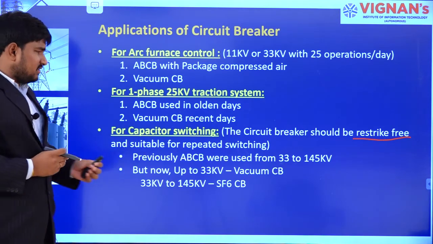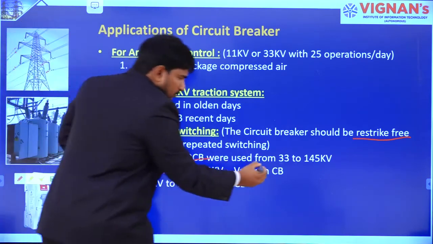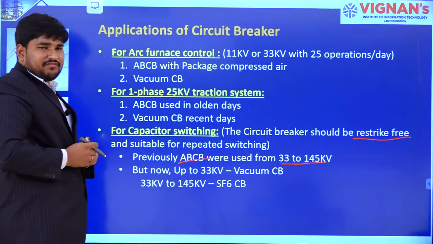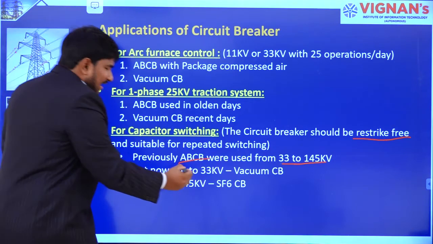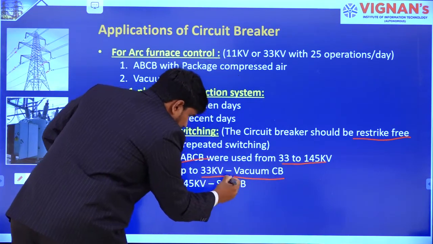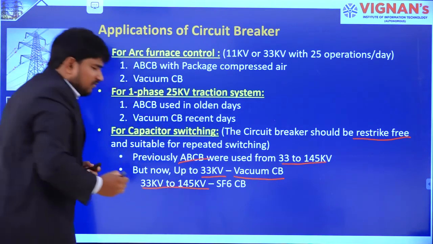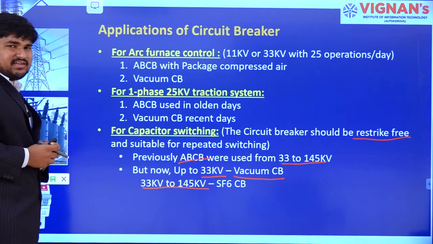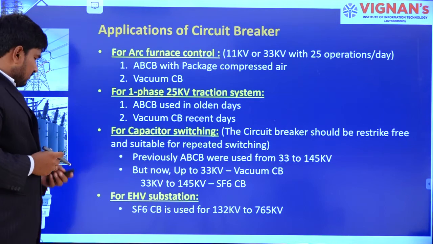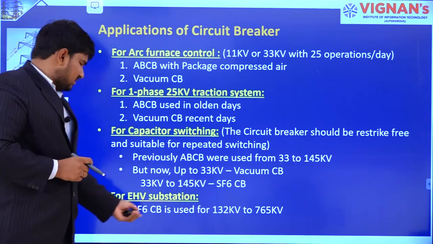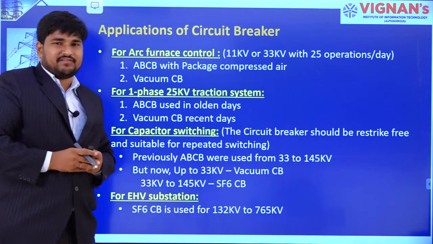Right. So air blast circuit breaker was used from 33 kV to 145 kV in olden days, but it has been replaced by vacuum circuit breaker. Up to 33 kV vacuum circuit breakers are used. 33 kV to 145 kV SF6 circuit breakers are used in recent days for capacitive switching. And the last one is for extra high voltage substations, SF6 is used for 132 kV to 765 kV.